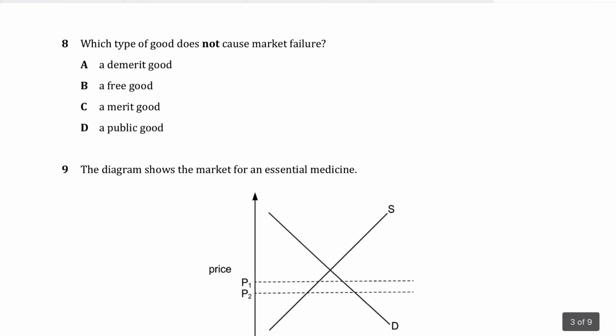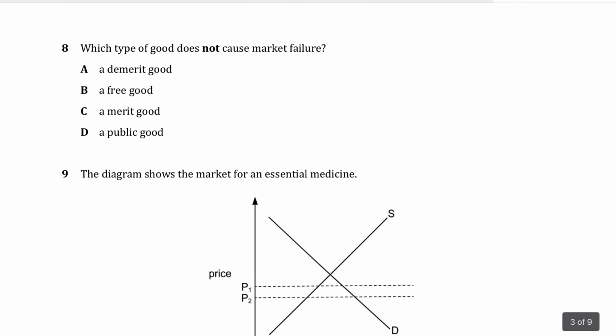Question number 8 says which type of good does not cause market failure. Pretty simple question. It says it does not cause a market failure, so the correct answer is B for boy. Why? Because free goods do not cause market failure, because free goods are not scarce and they have no opportunity cost either, right? And that's what a free good is.